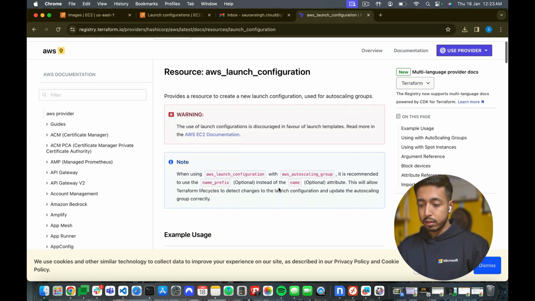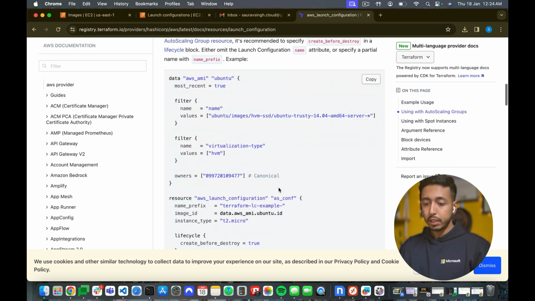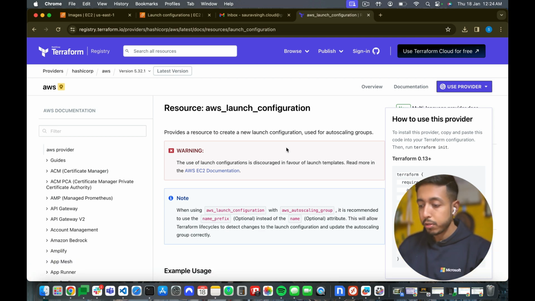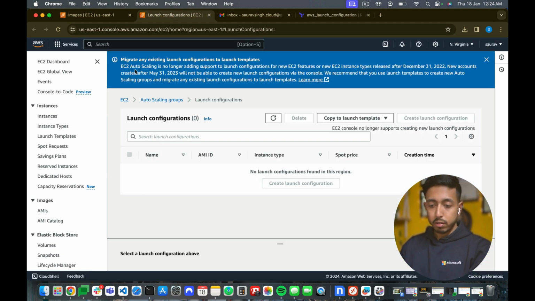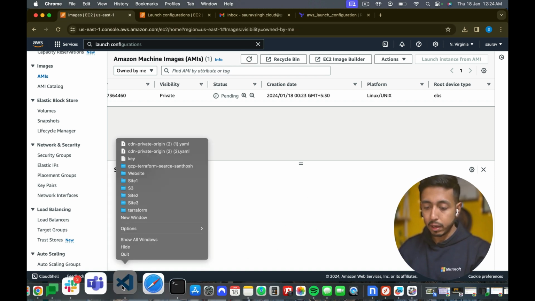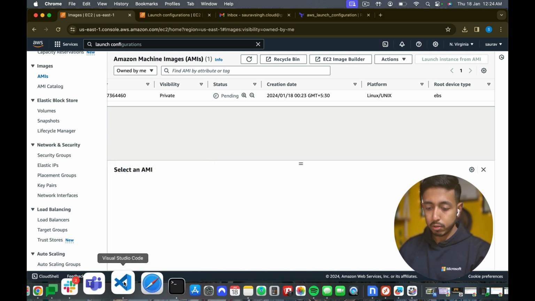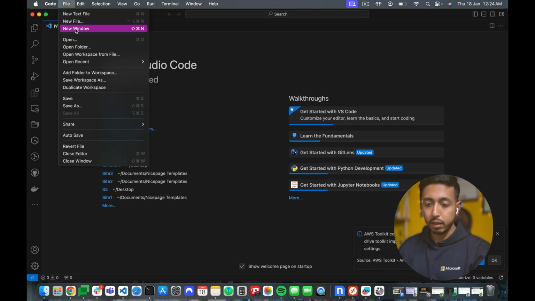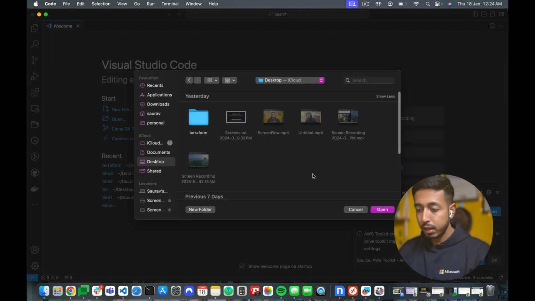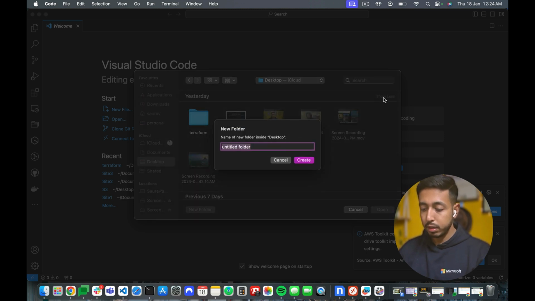And here are the details for it. You need the provider part. All right. Before that, let us check whether our AMI is ready or not. It's still in the pending state. I'll refresh it. Before that, I'll go ahead and make my files ready. I'll open this and create a new folder, maybe on the desktop, and name it, for example, launch configuration.